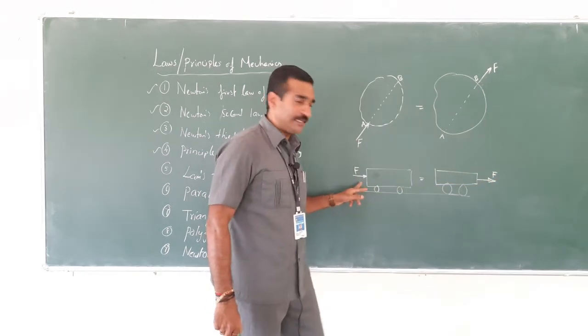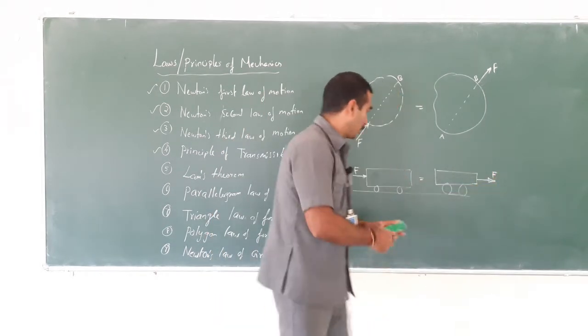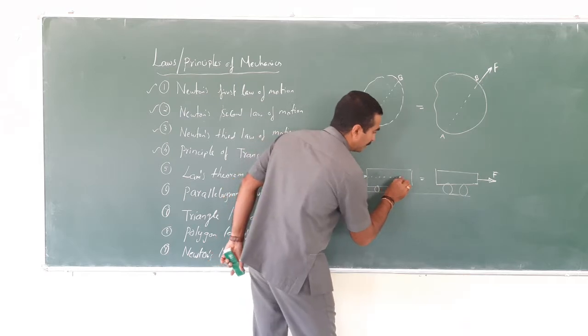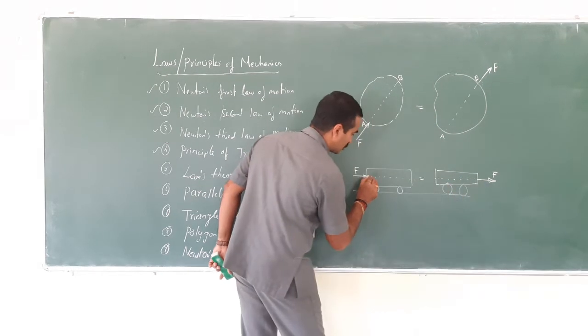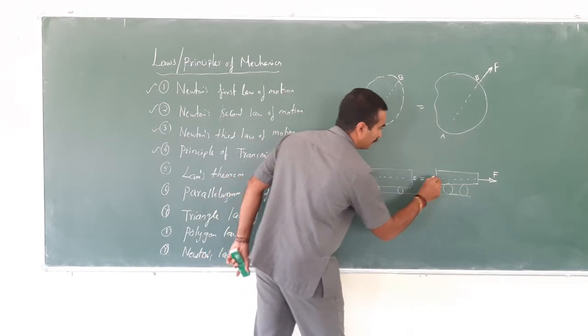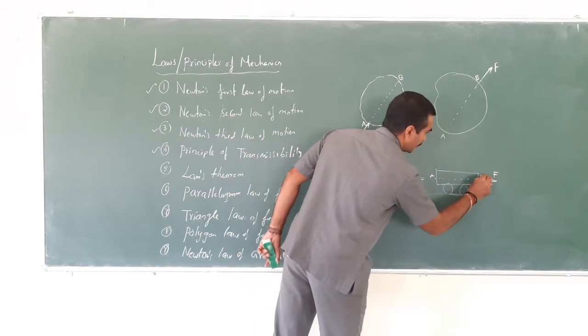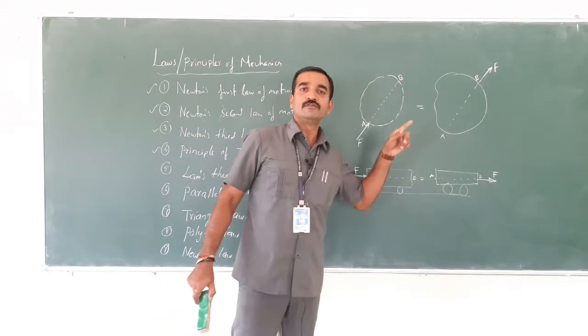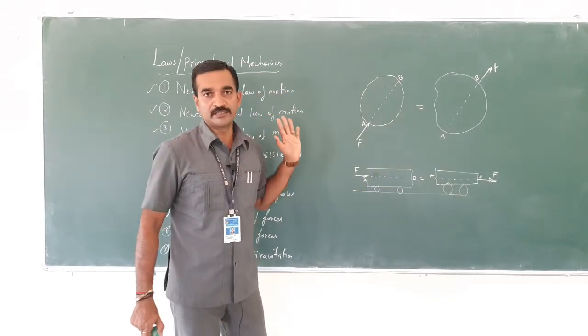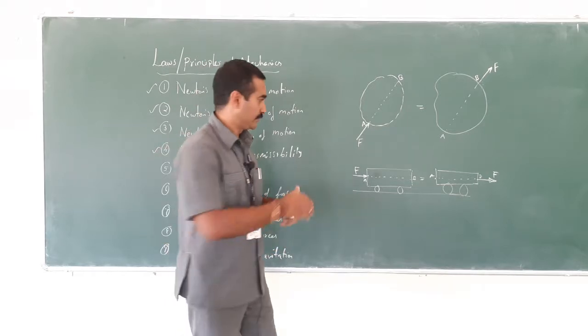Here this is pushing and here this is pulling. Look at here, the line of action should remain the same. Assume this is point A and this is point B. So the point of application and the line of action are important. Clear? Right.